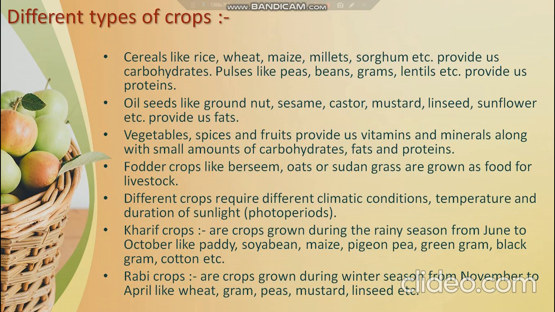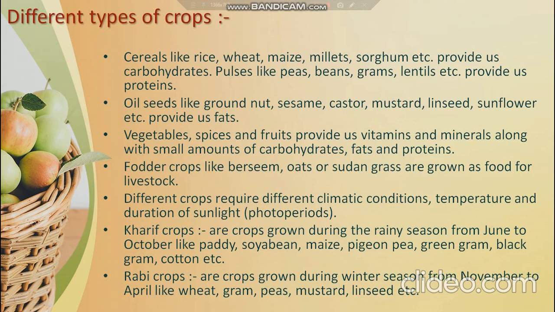Not only these, crops can also be classified based on another category, that is seasonal classification. Based upon the season in which the crops grow, they are classified into two types: Rabi crops and Kharif crops. Rabi crops are generally called winter season crops, that is they grow in the month of October to November and are harvested in March to April. The major Rabi crops that are grown in this season are wheat, gram, peas, sugarcane, mustard and linseed.